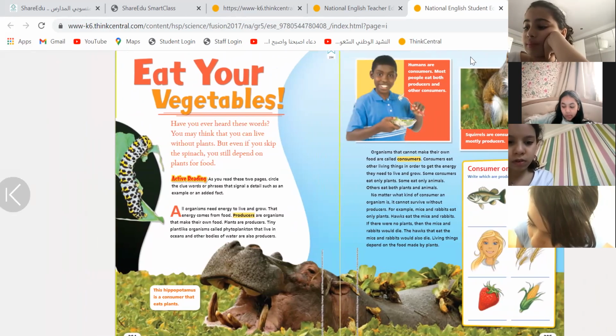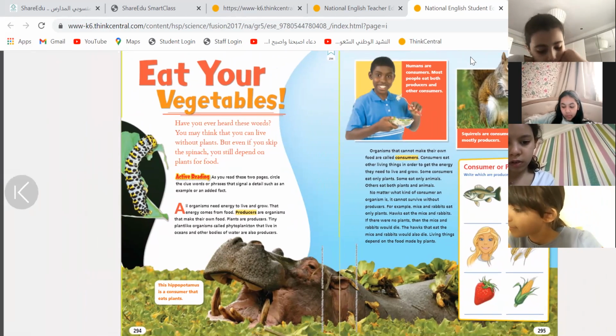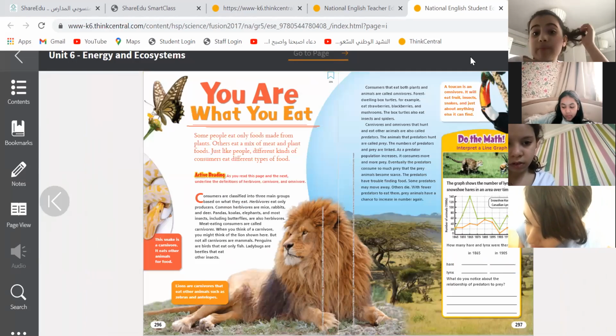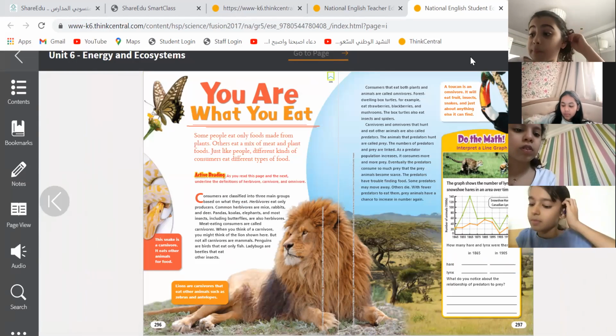Also, this hippo is a consumer, it will eat definitely plants. All right.